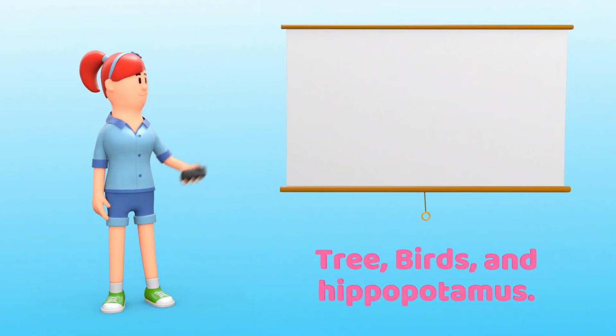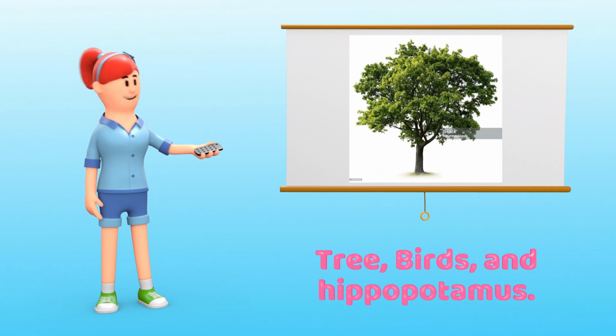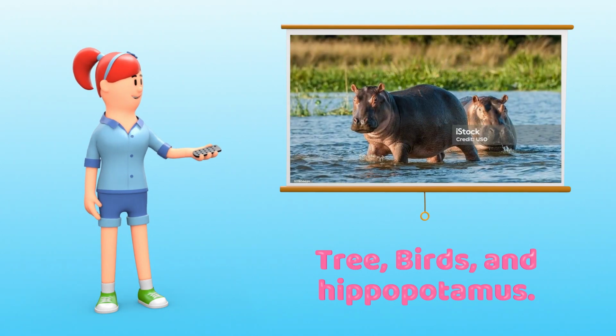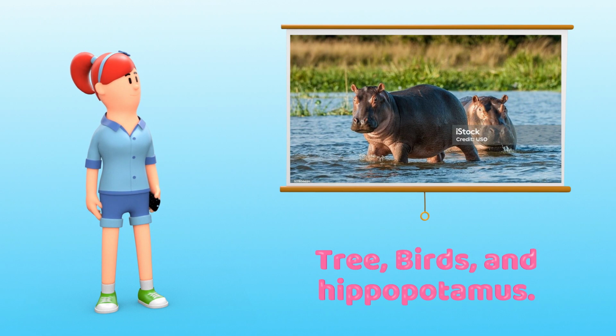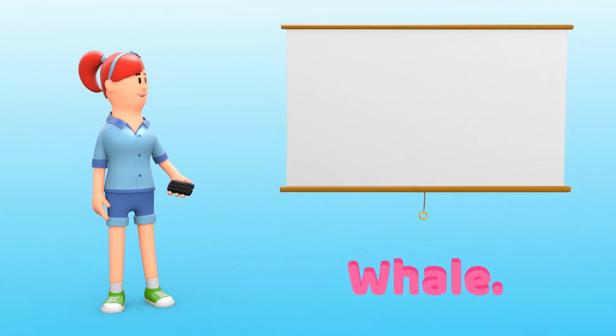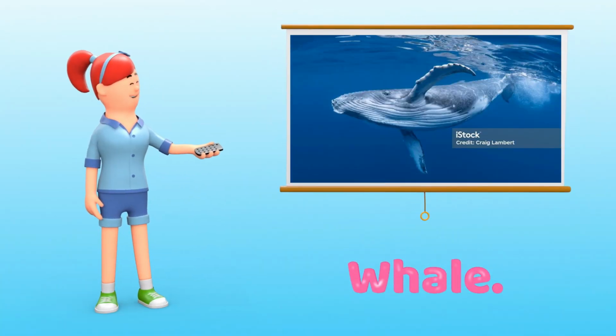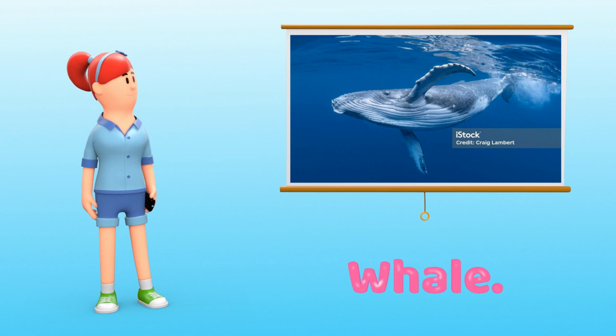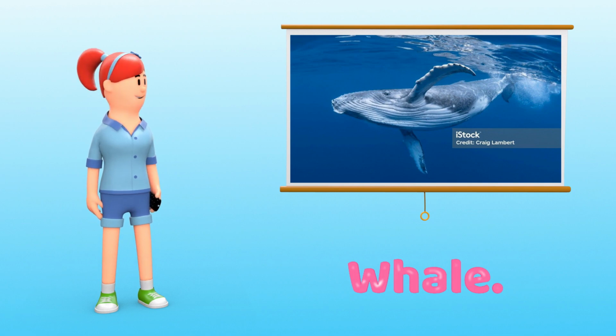As we see here, we have trees, which are examples of plants. Also birds and hippopotamus are examples of animals. And finally here we have whale. So those are examples of largest organisms which can be seen by naked eyes without using microscope.